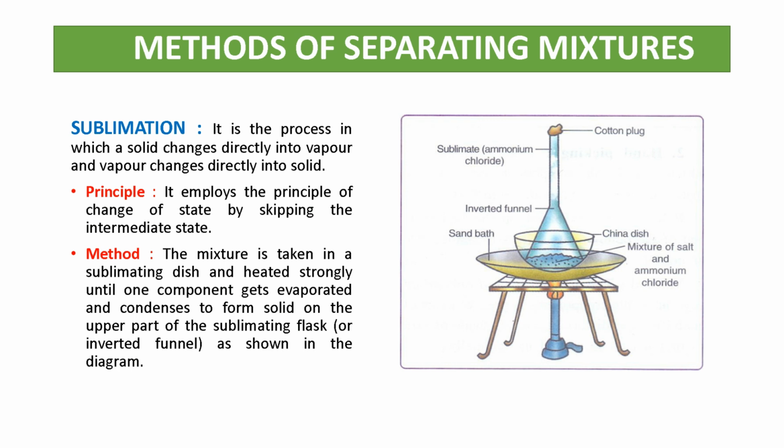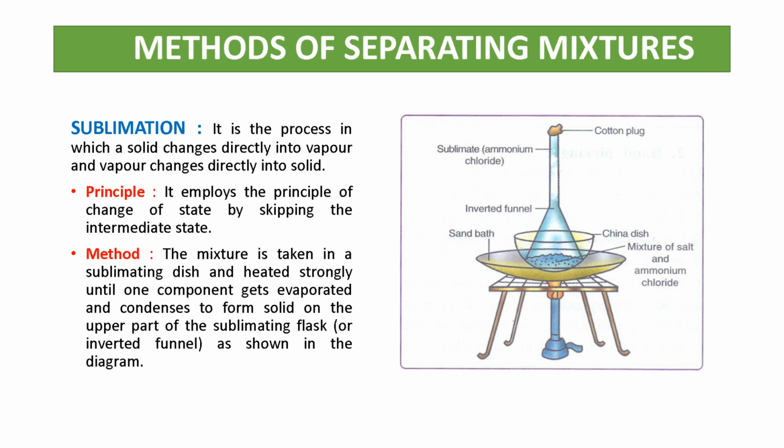So we take the mixture in this sublimating dish and heat it strongly. So one component will evaporate and condense to form solid on the upper part of the sublimating flask, like ammonium chloride. The sublimate undergoes the process of sublimation.